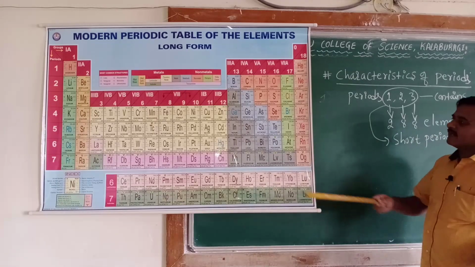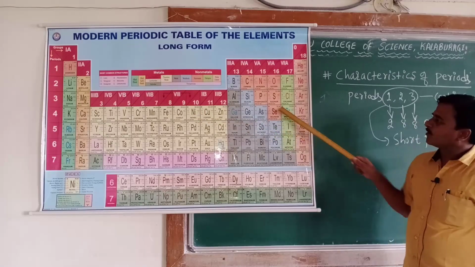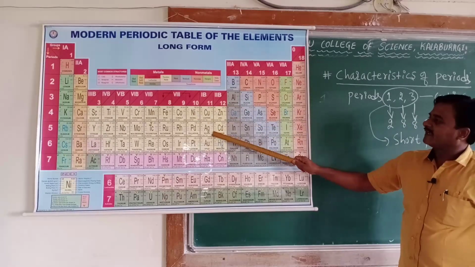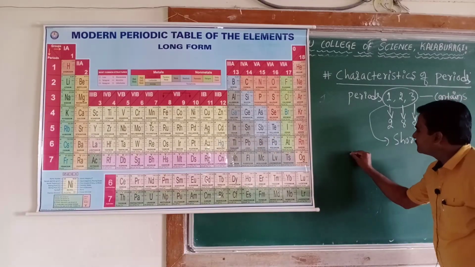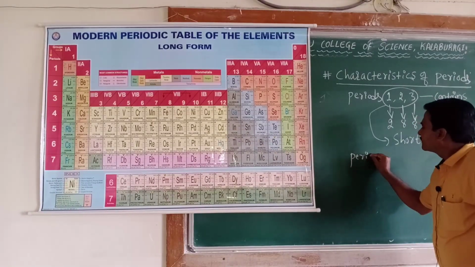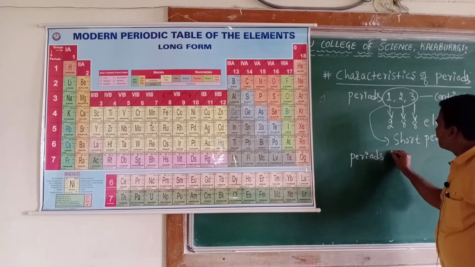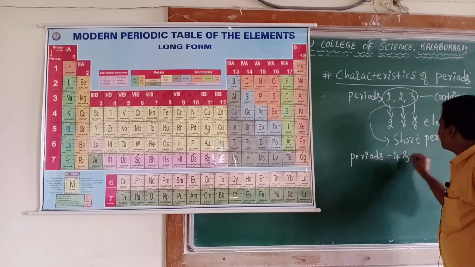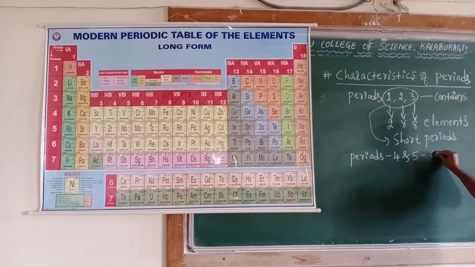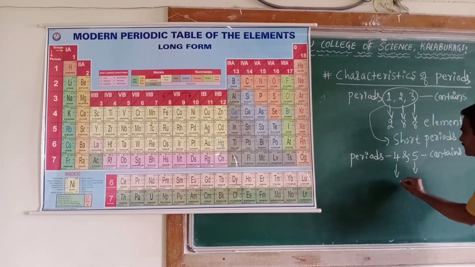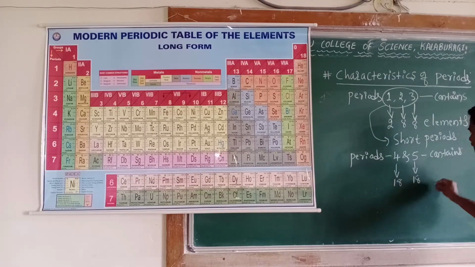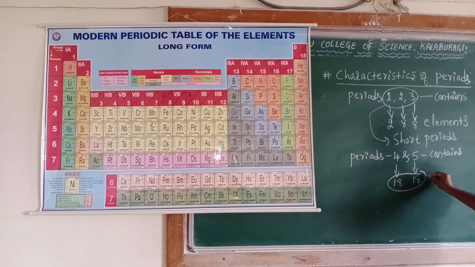Coming to the fourth period, period number 4 and period number 5 contain 18 elements each, which are called long periods.